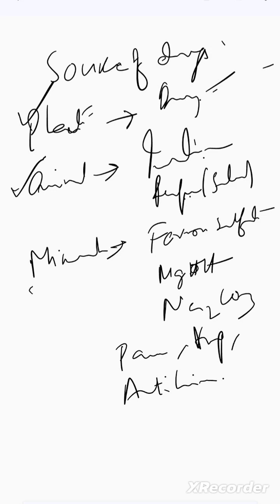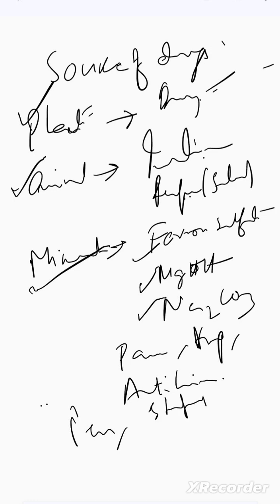And then we also have minerals as a drug source, for example ferrous sulfate, magnesium hydroxide, sodium bicarbonate, and many others. Then we have microbial sources. For example, we discussed penicillin and streptomycin, which is obtained from streptomyces bacteria. These microbial sources are very important for drugs, because some important antibiotics are obtained from these bacteria, like penicillin, streptomycin, and erythromycin.